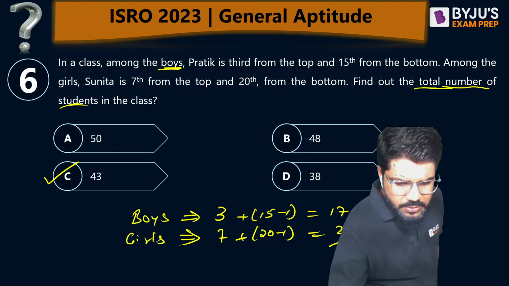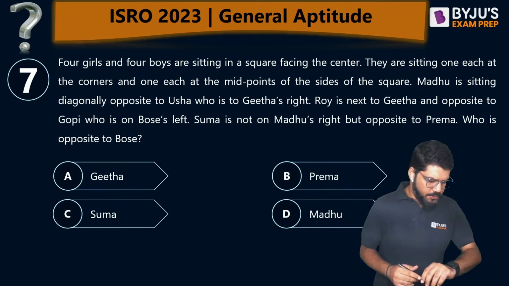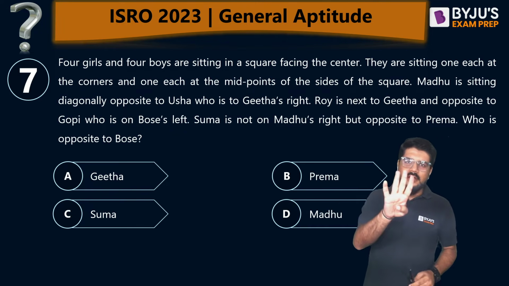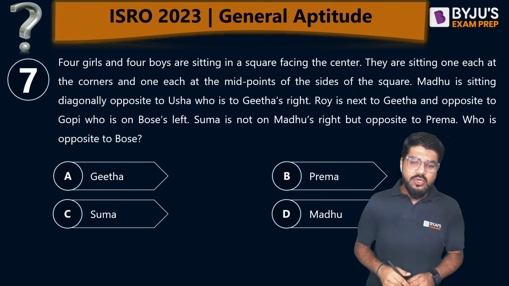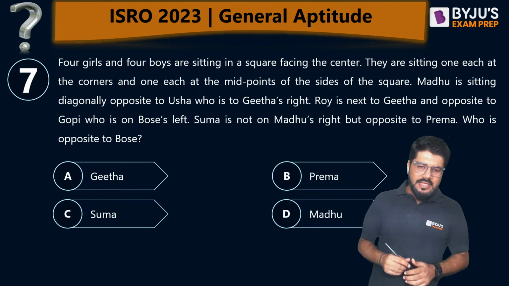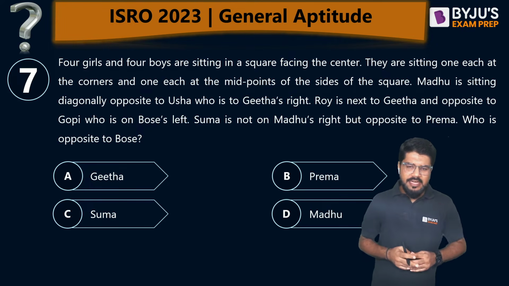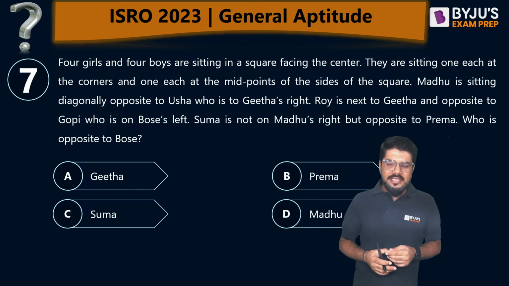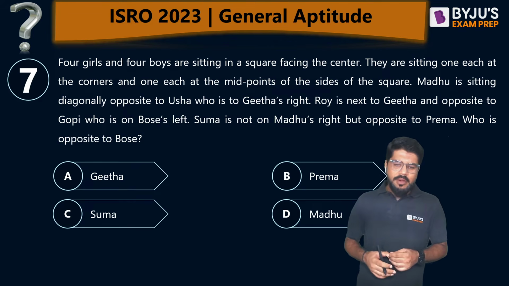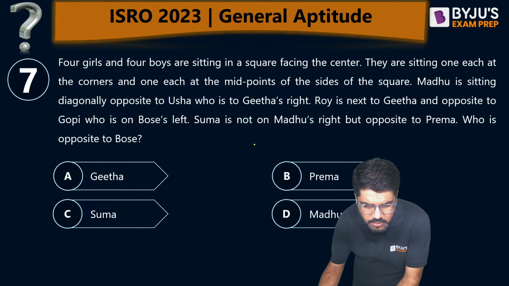Okay, so next question, number 7, ready for you. Four girls and four boys are sitting in a square facing the center. They are sitting one at each of the corners and one at the midpoints. So the arrangement is going to be something like this.